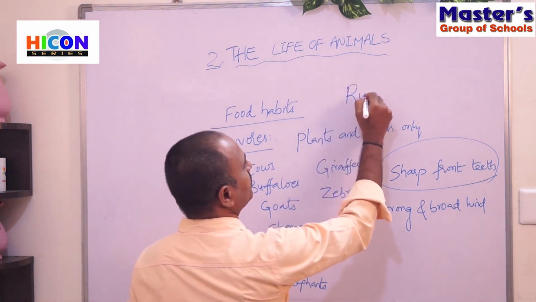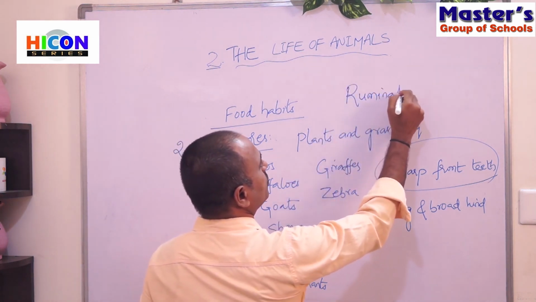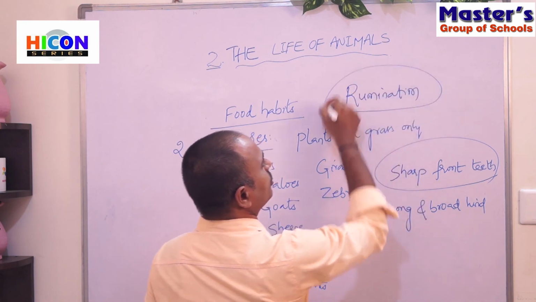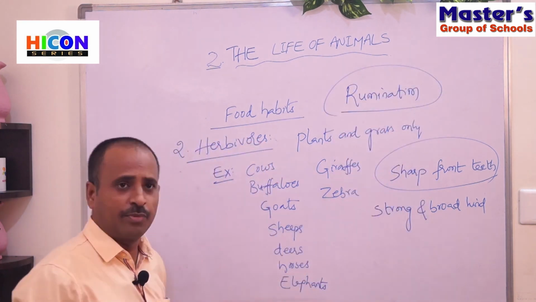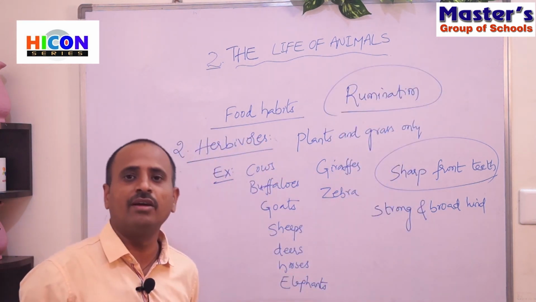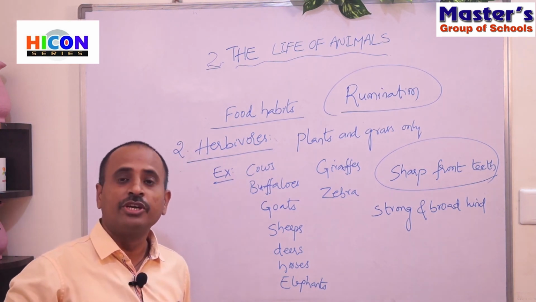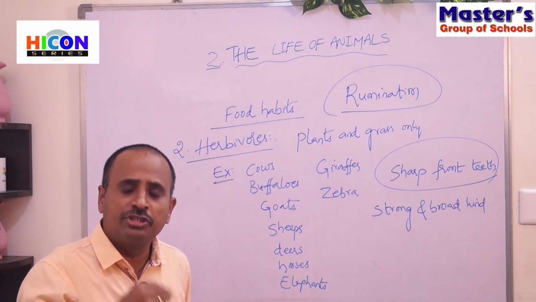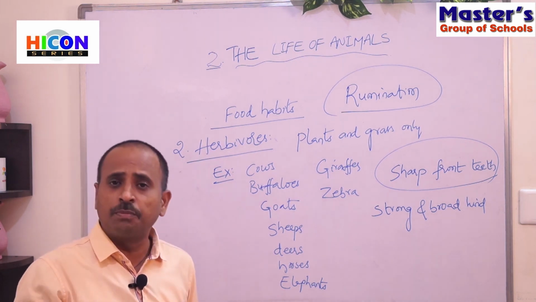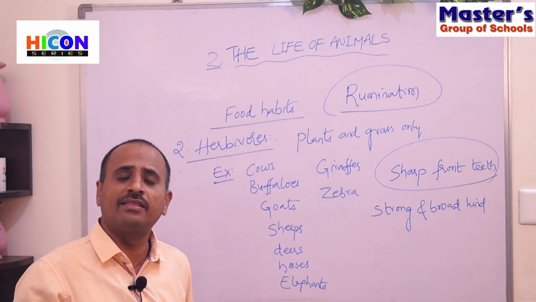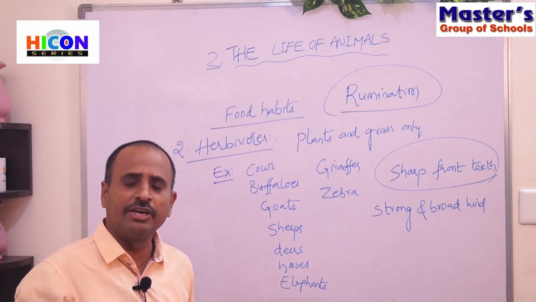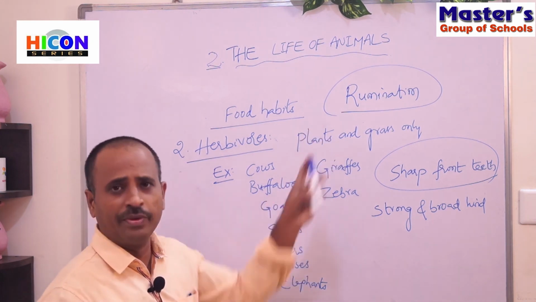So children, what is rumination? Some herbivores have the capability of bringing back their food from their stomachs into their mouth and chewing it later.